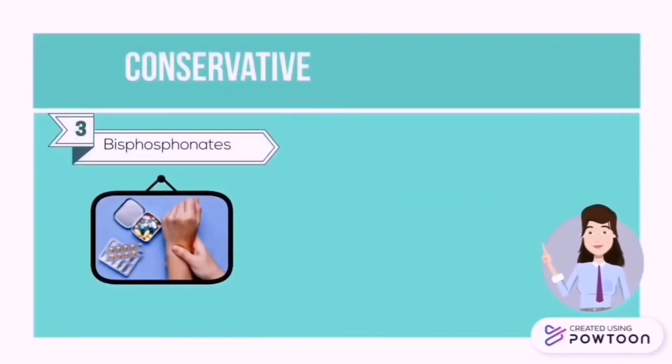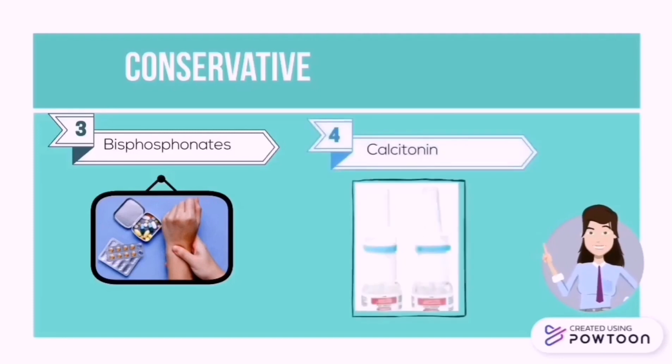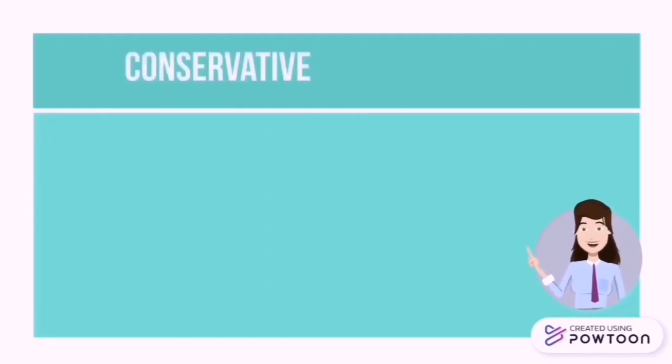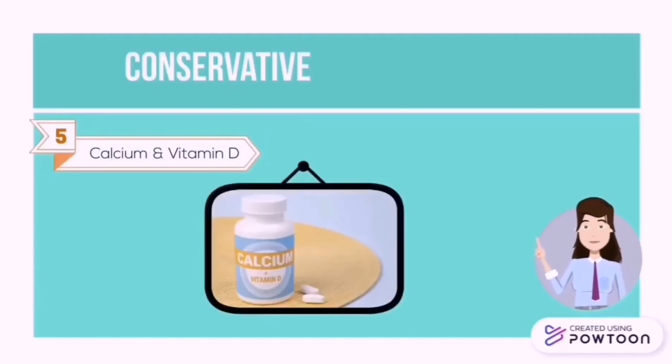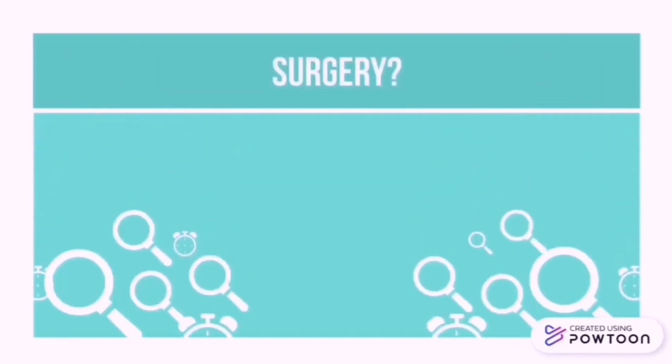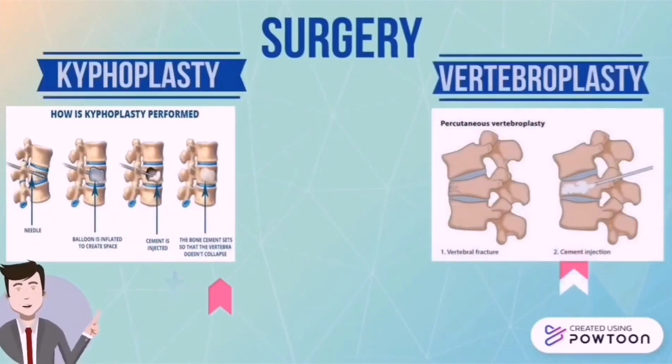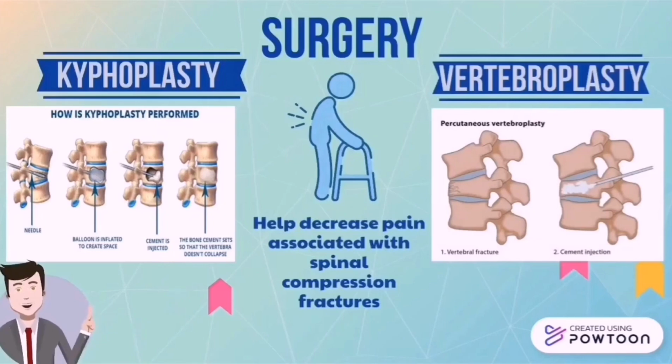Bisphosphonates are potent inhibitors of bone resorption, and calcitonin reduces vertebral fractures and has an analgesic effect for acute pain relief in osteoporosis-related fractures. Vitamin D supplementation in combination with calcium has been shown to reduce fracture in elderly populations with vitamin D deficiency. What about surgery? Kyphoplasty and vertebroplasty are used to help decrease pain associated with spinal compression fractures, but both do not improve bone strength or reduce fracture risk, so they should be given alongside drug treatment.